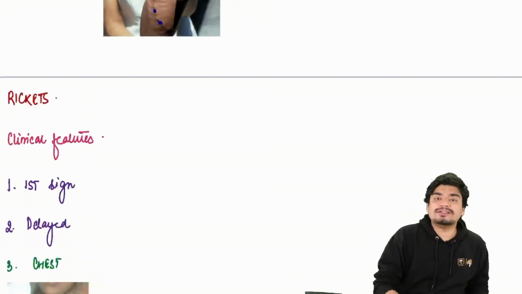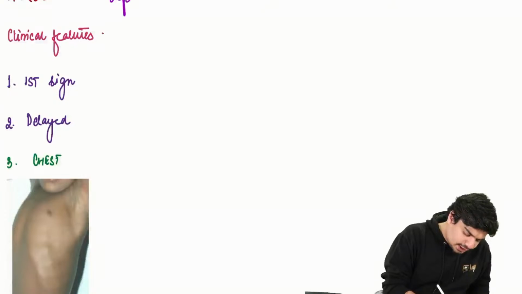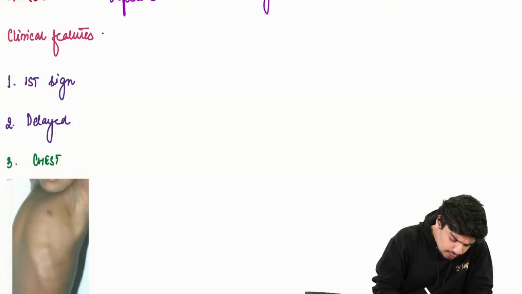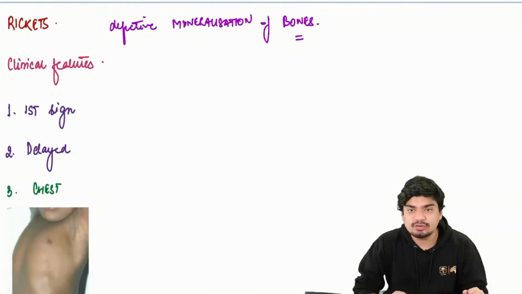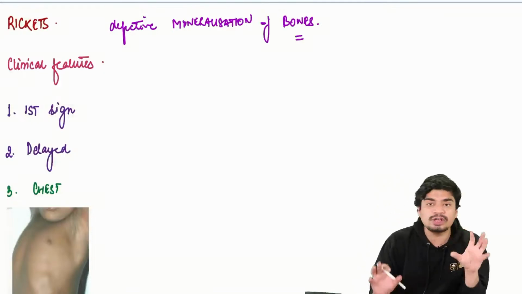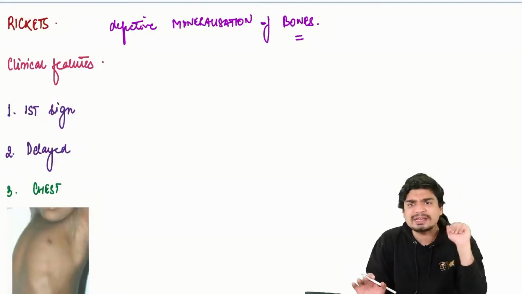Now we come to rickets. What is rickets? Rickets is nothing but defective mineralization of bones. All the clinical features of rickets are because, why? Because the bones are not getting mineralized. So bones are lacking strength. That is the main problem in rickets.